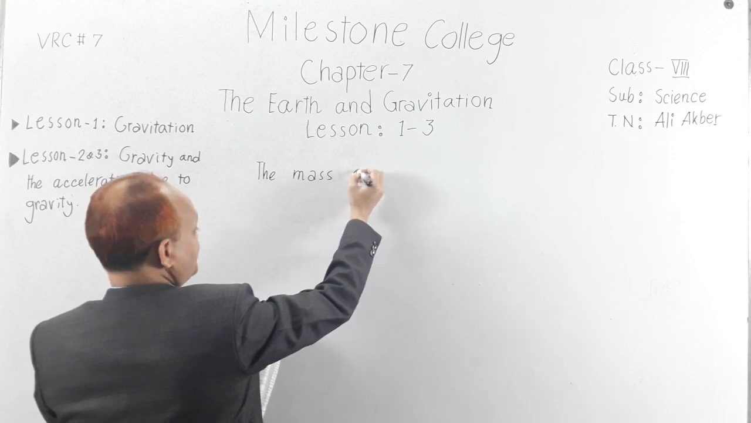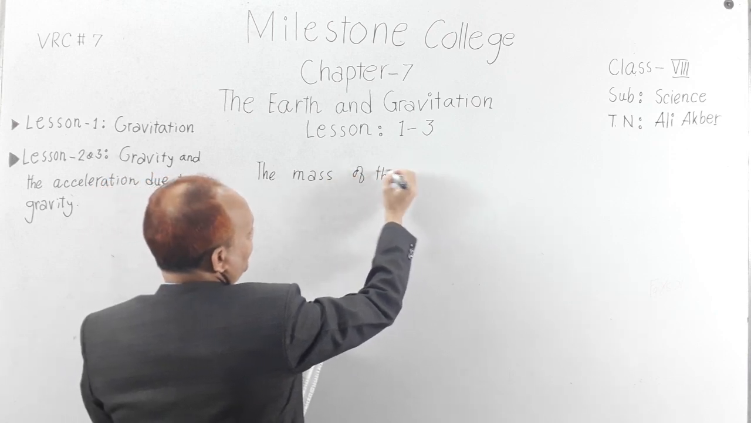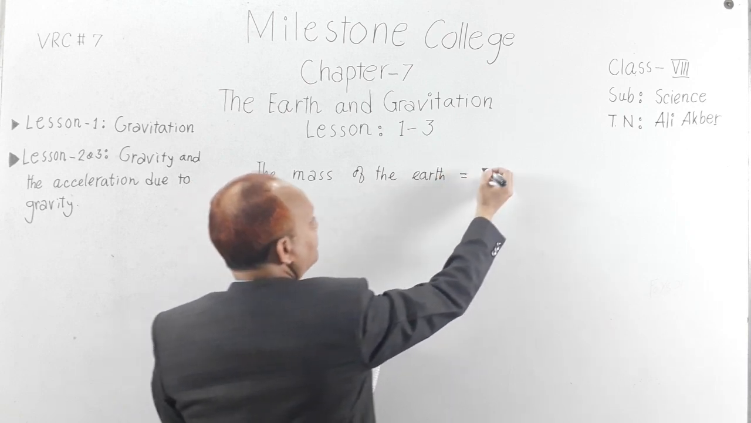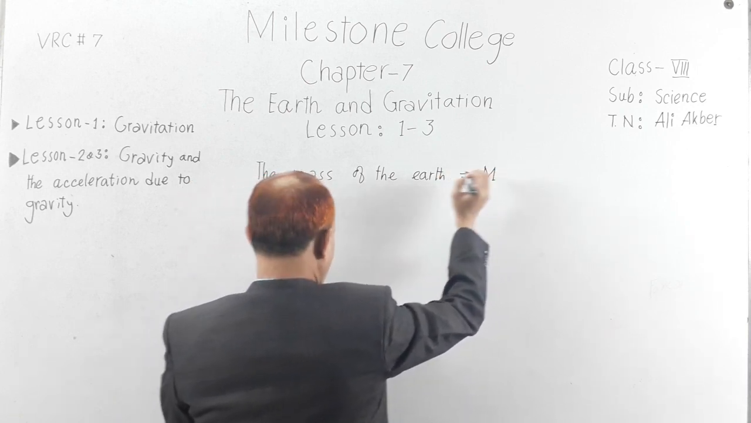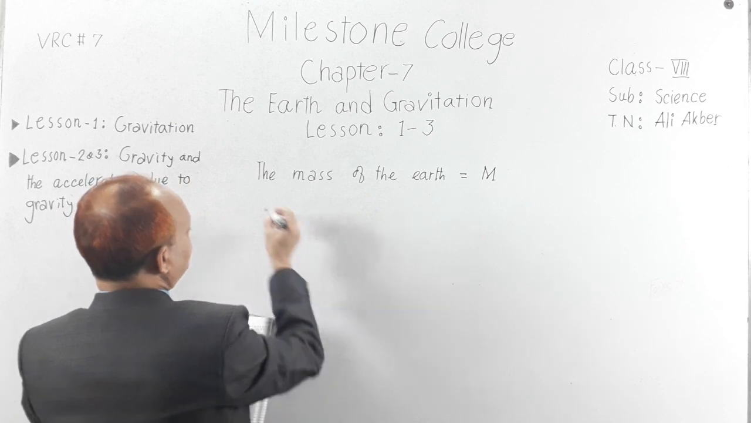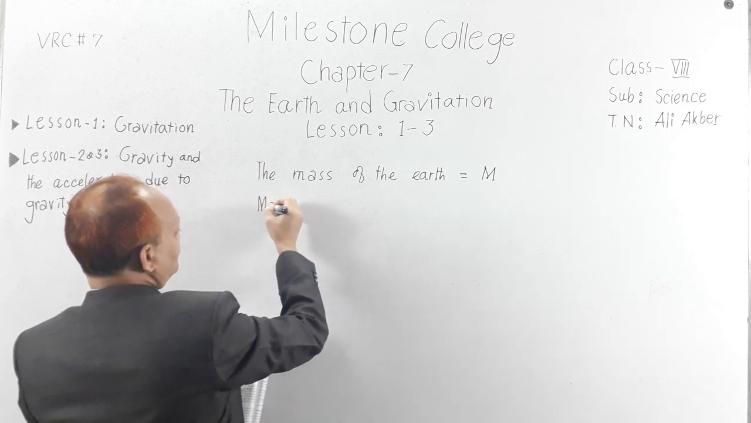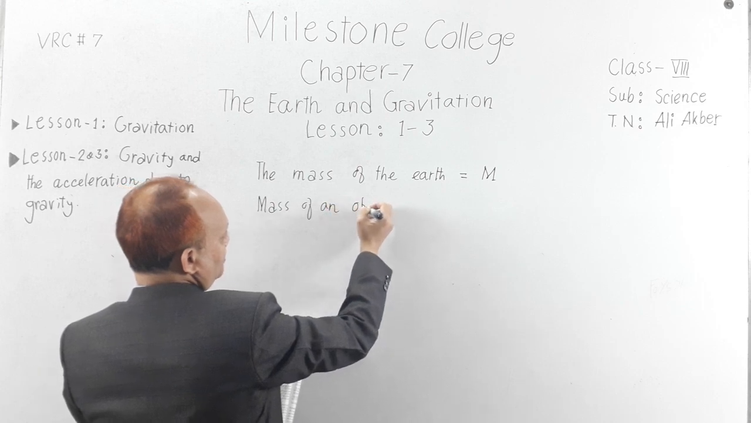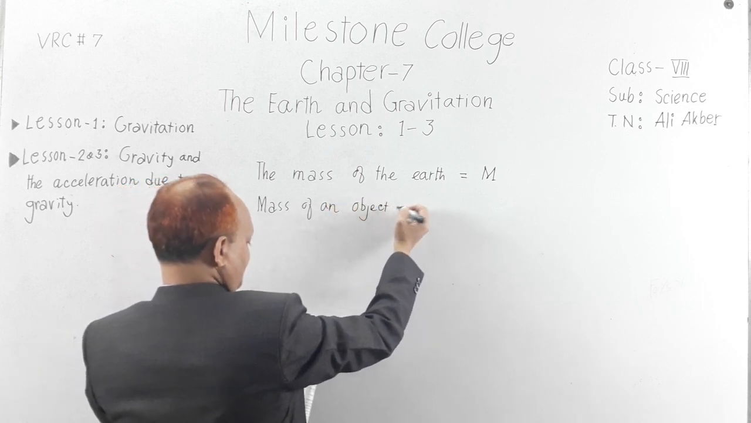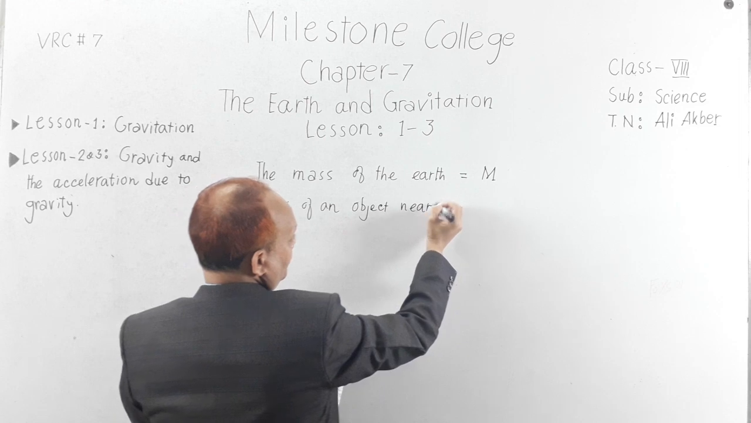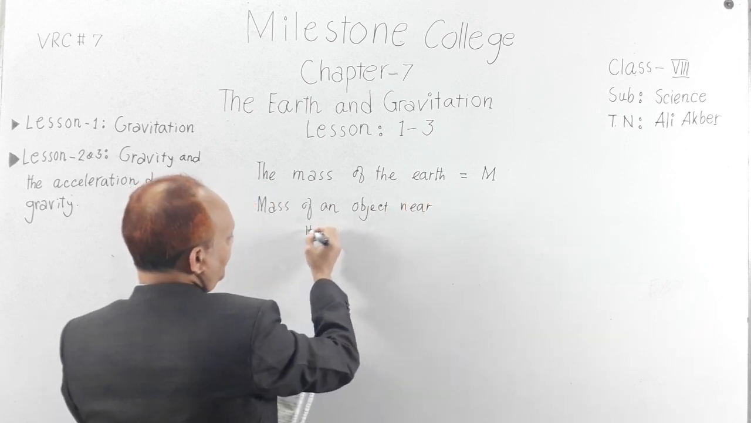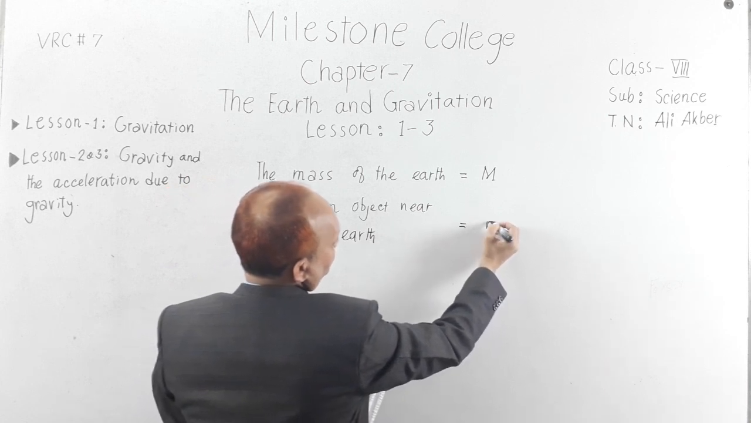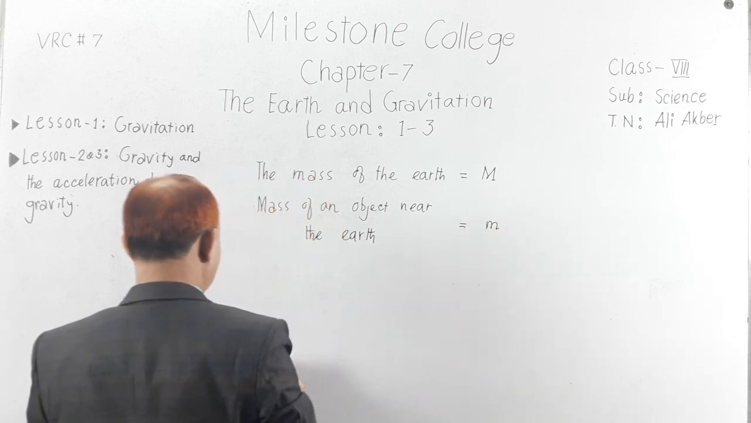First of all, you see, think the mass of the earth equal to M, mass of an object near the earth equal to m.